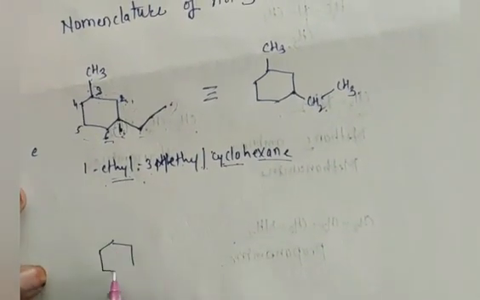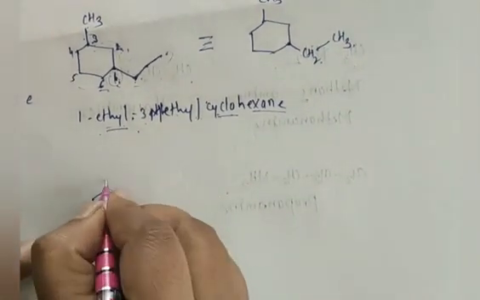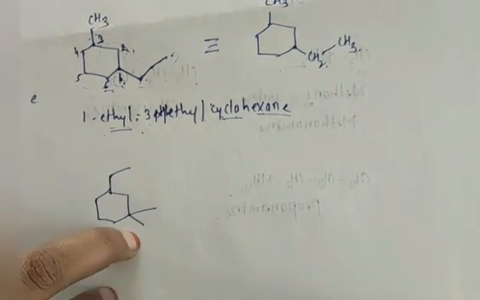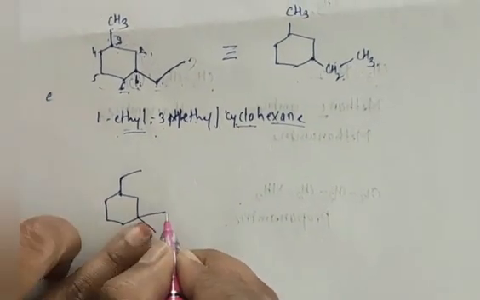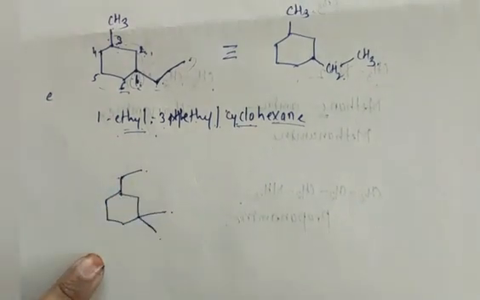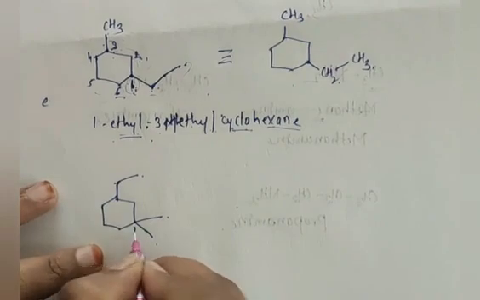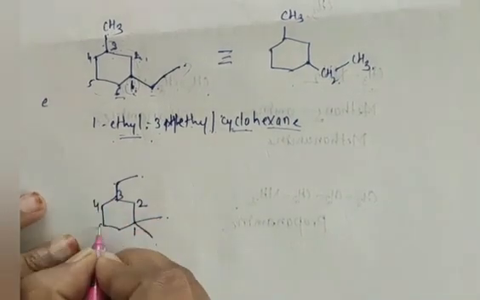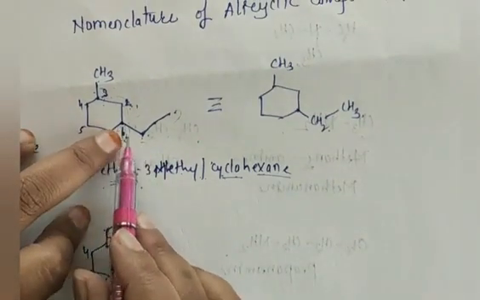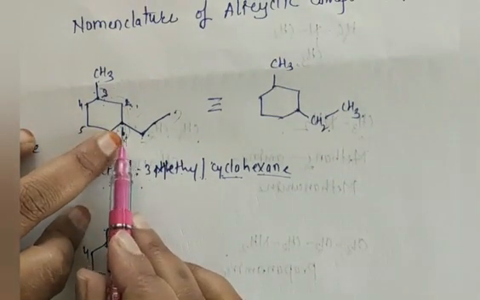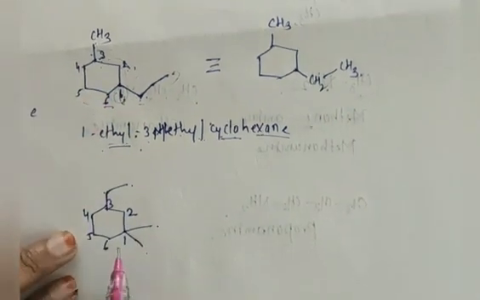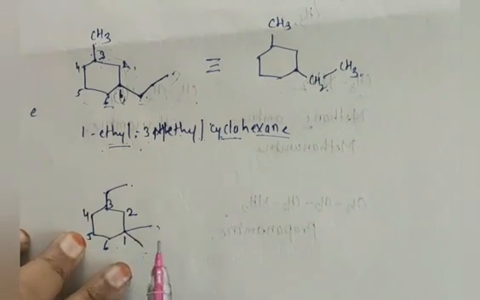Suppose I have one more compound where there is also the presence of an ethyl, and here we have CH3, here CH2, CH3. Now I will start numbering from this carbon. Listen, the question arises from the first compound. I gave the numbering where the ethyl starts, because alphabetically E will become first and it is a larger group. But here I started numbering from this side where the methyl group is present.